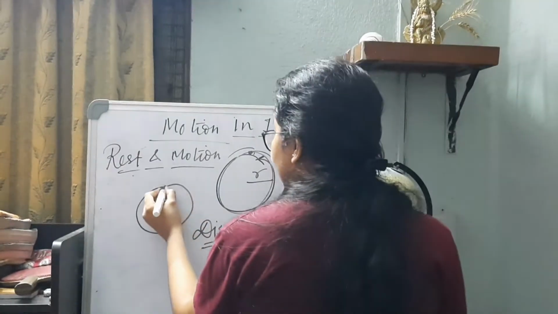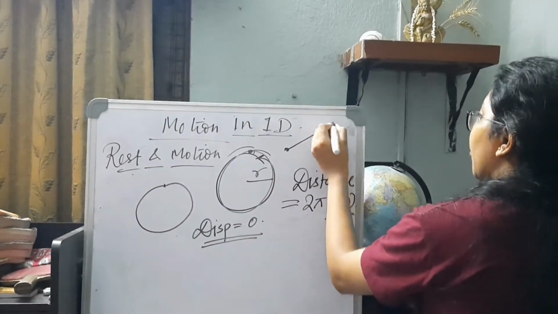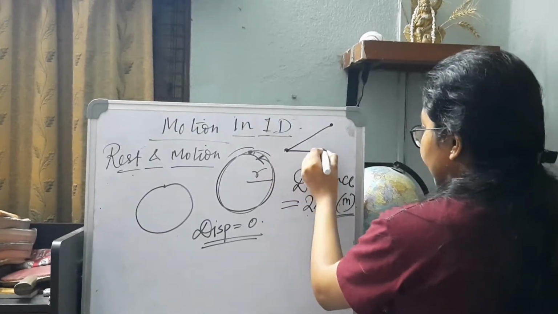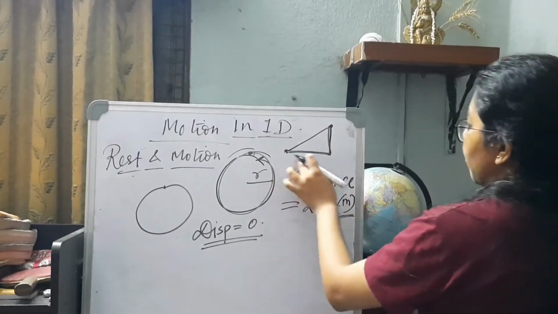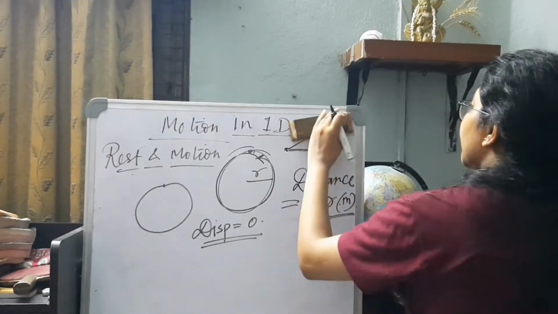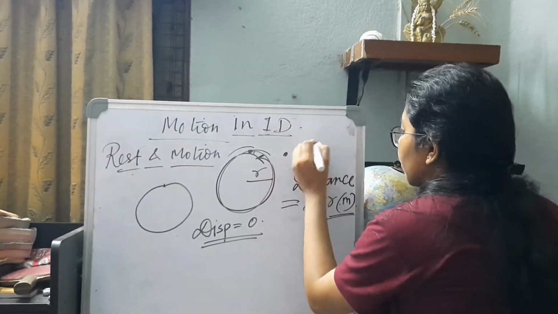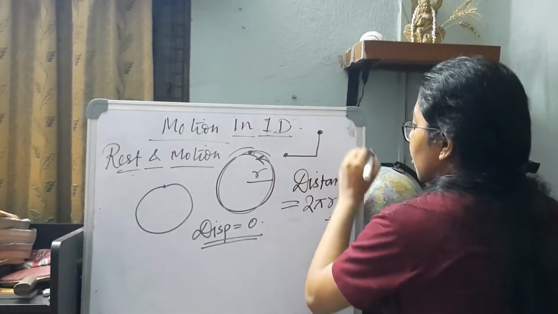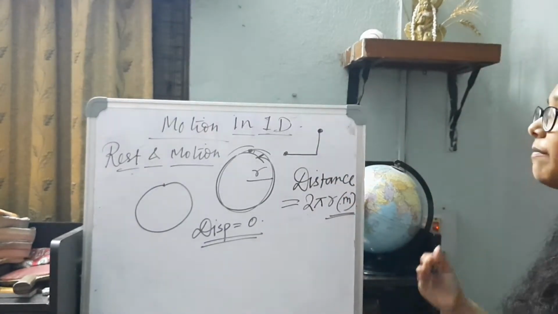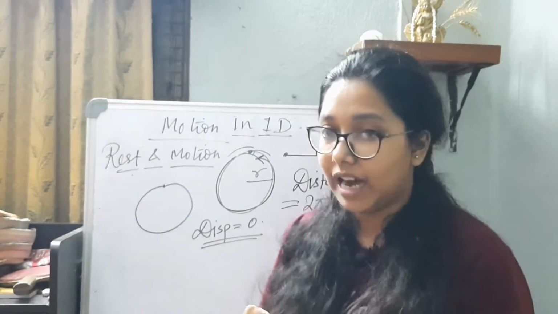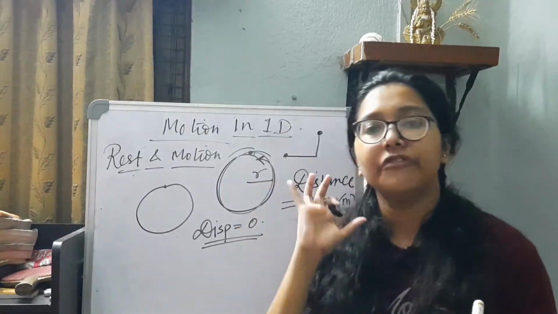What if I am asked to find the distance between this point and this point? Distance is this path. Suppose I have followed this particular path to reach from this point to this point. So this is the distance moved. But whenever I am asked for displacement, it is always the shortest possible path. I repeat, the shortest possible path from the initial position to the final position.